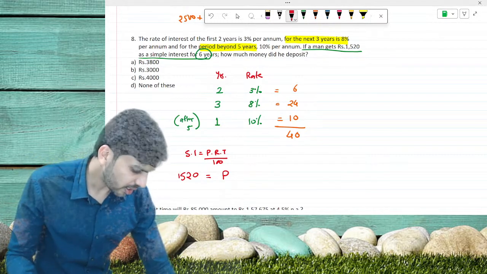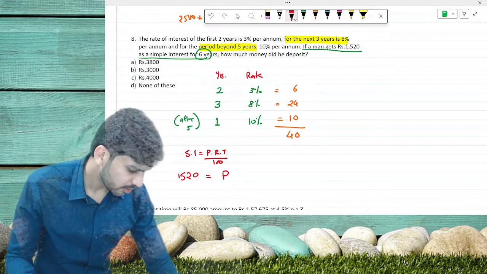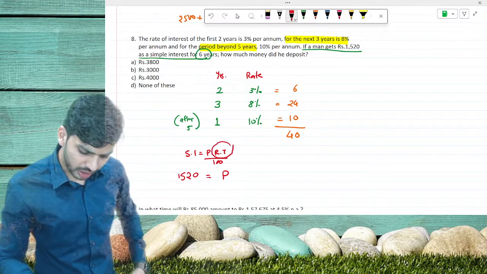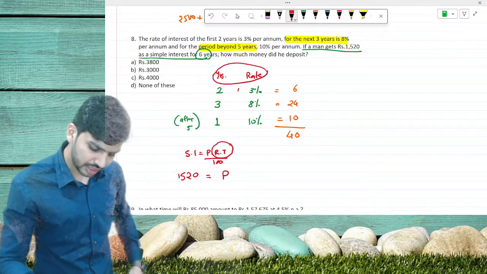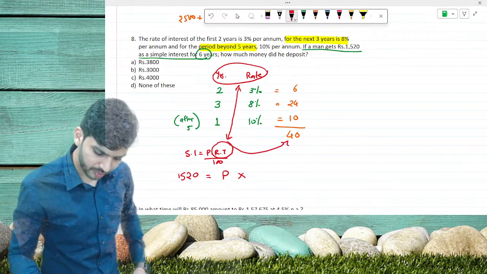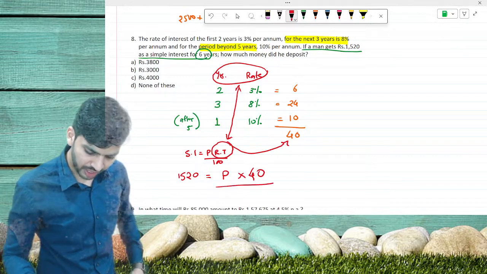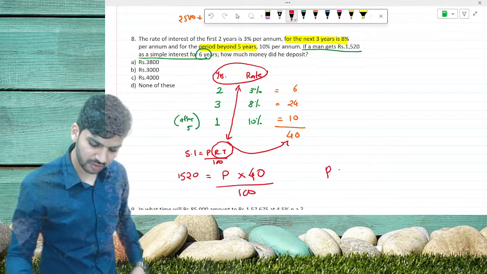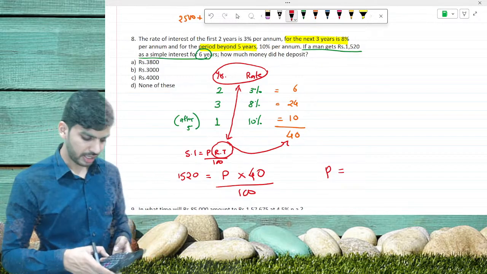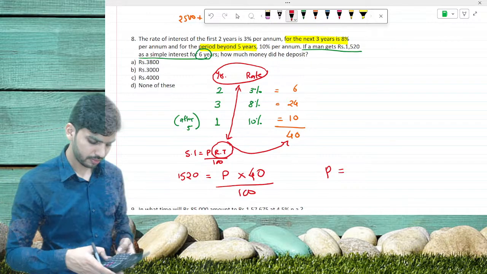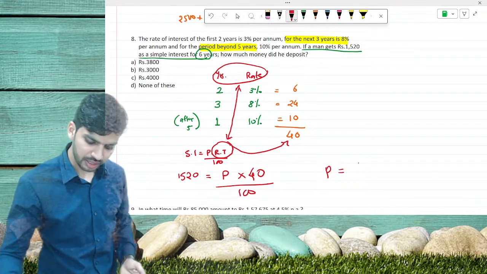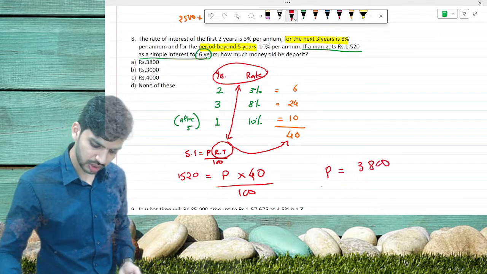It is equal to the principal, the amount we deposited, which we need to find out. All of you with me? I hope all of you are with me. R into T that we have calculated in total comes out to be 40, divided by 100. Just find out the value of P. So it is going to be 1520 multiplied by 100 divided by 40. It's going to be 3800.